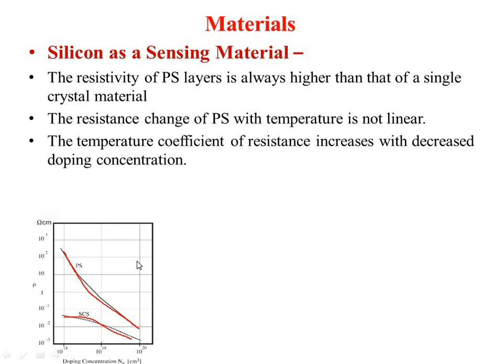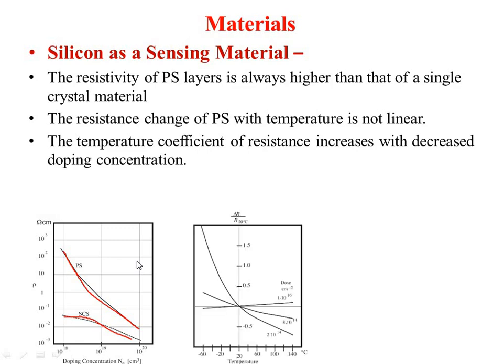The temperature coefficient of the resistance increases with decreased doping concentration. Here you can see that the temperature coefficient is also changing with respect to doping concentration. As the temperature increases, the temperature coefficient increases with the decrease in doping concentration.